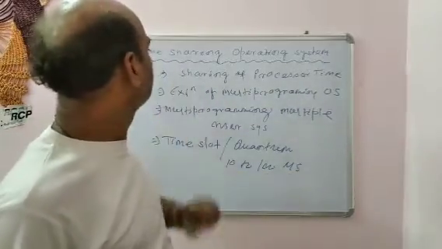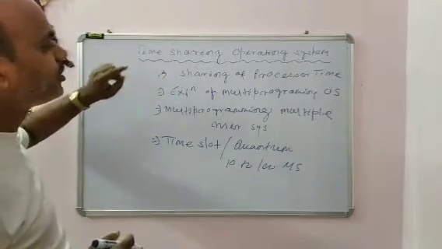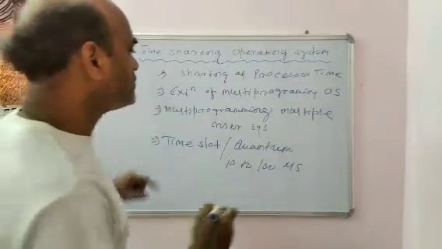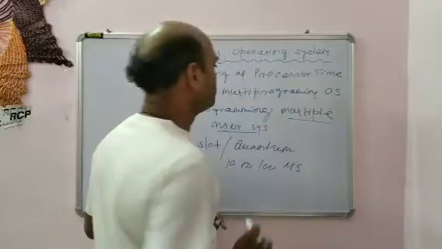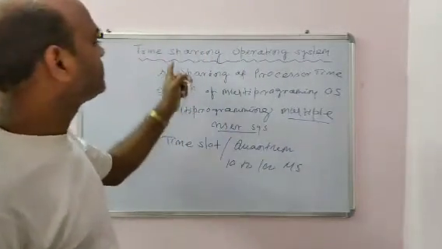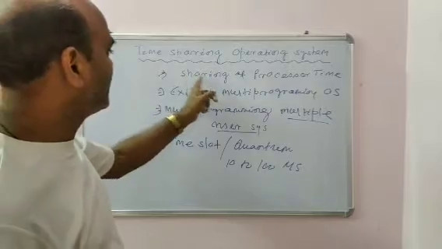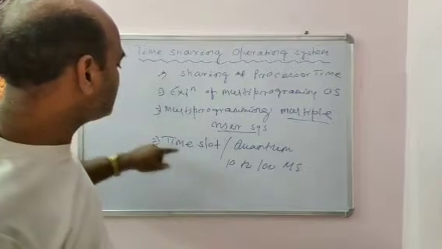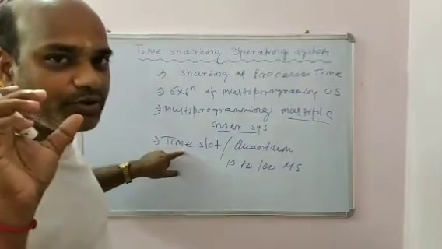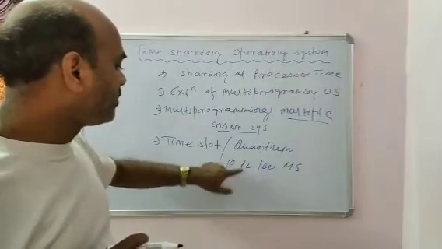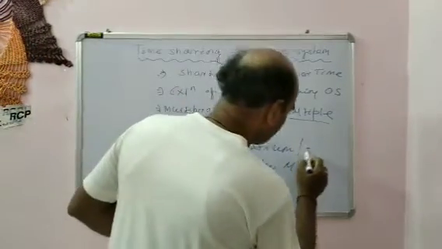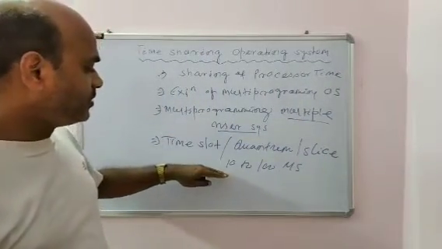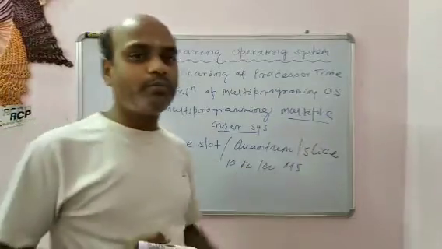This time sharing operating system supports a multi-programming environment among multiple users. It is a multiple user system, a multi-programming system, and processor time is shared among a number of processes. Each process requires a time slot. This small unit of time is the time quantum, or time slice, and each time slot is near about 10 to 100 milliseconds.